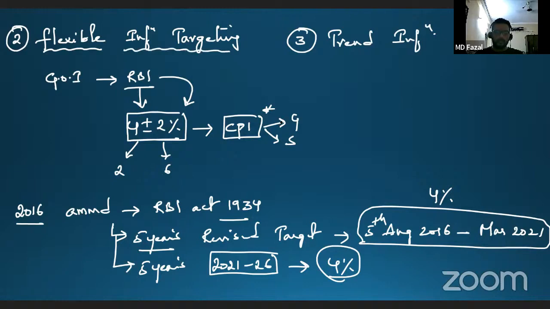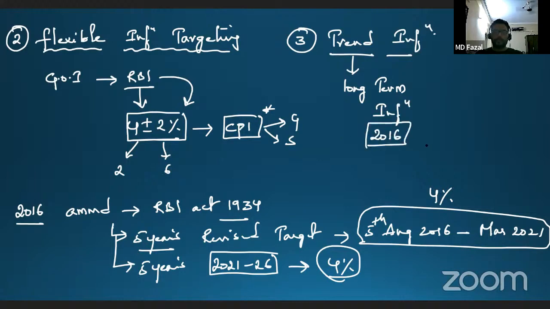Now earlier we used to have trend inflation. See, trend inflation means long-term inflation, which the Government of India used to fix, I mean, prior to 2016, before flexible inflation targeting, FIT.